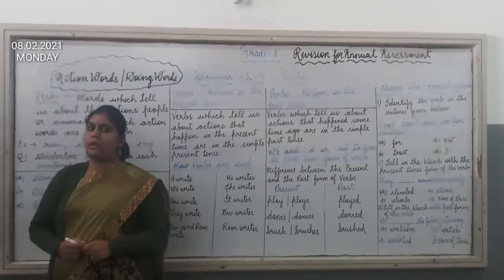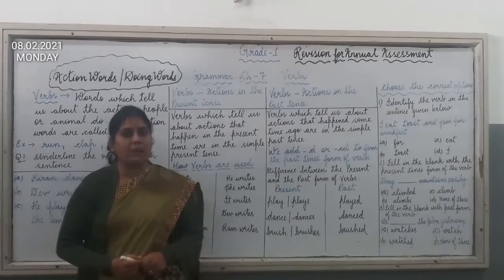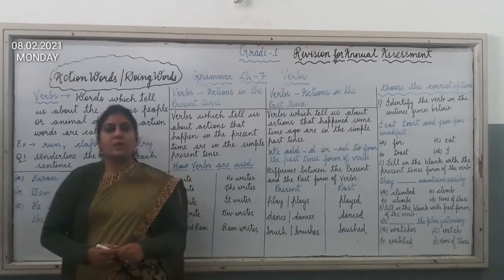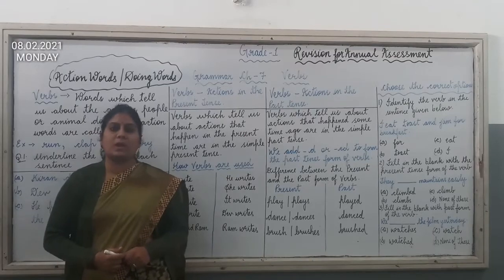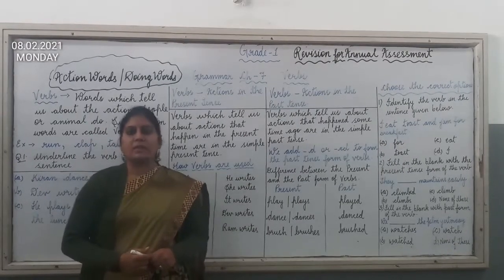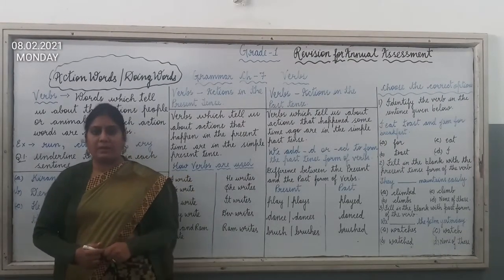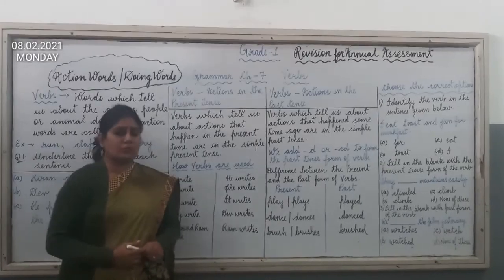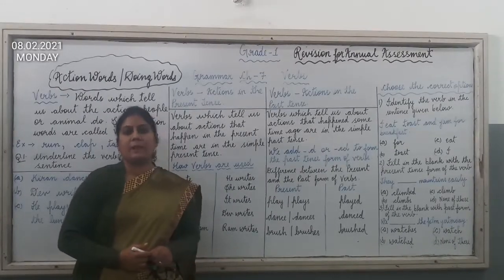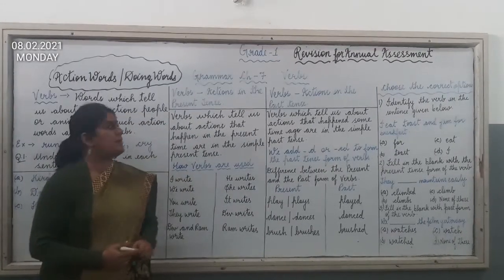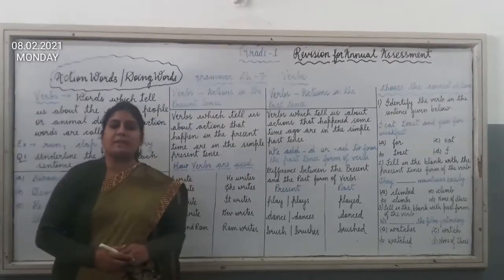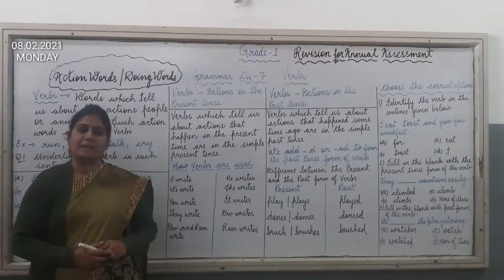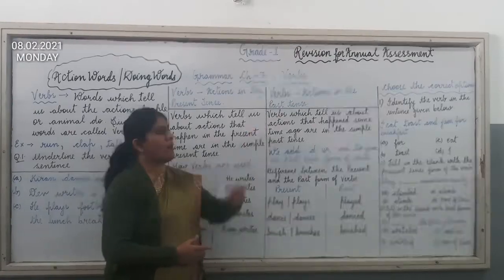Children, as you all know, we have completed our annual assessment syllabus. So from this week onwards we are going to start the revision for annual assessment. From today we are going to revise the grammar section and we will revise chapter number 7 from your grammar book, and the title of this chapter is verbs.